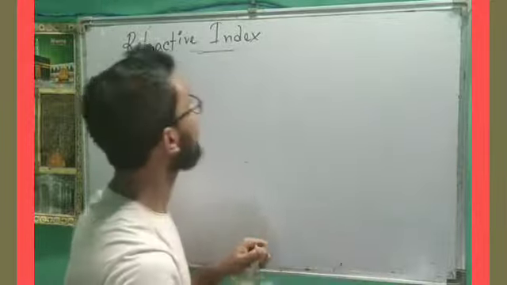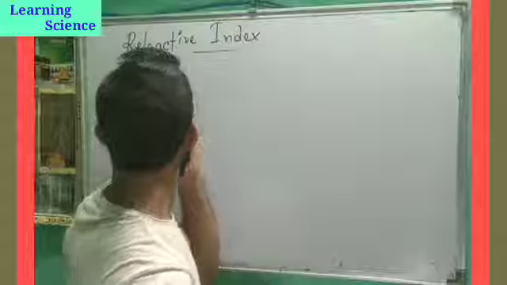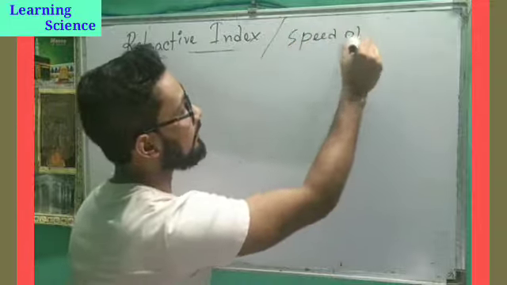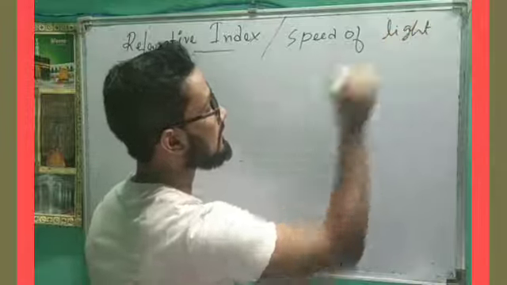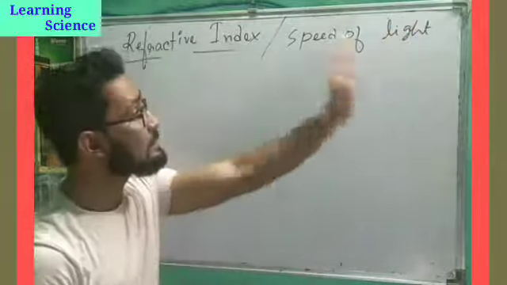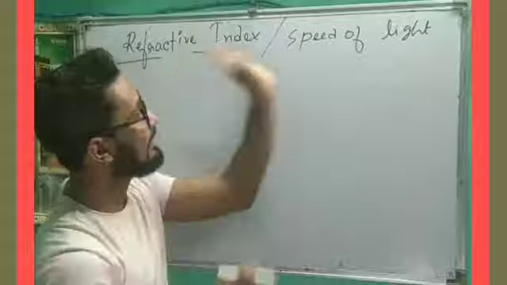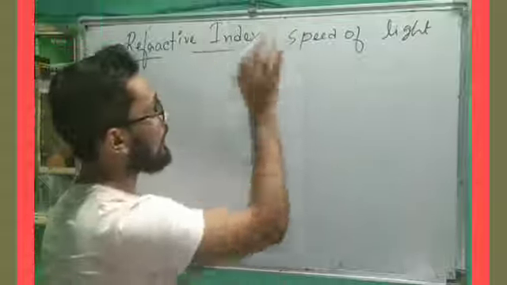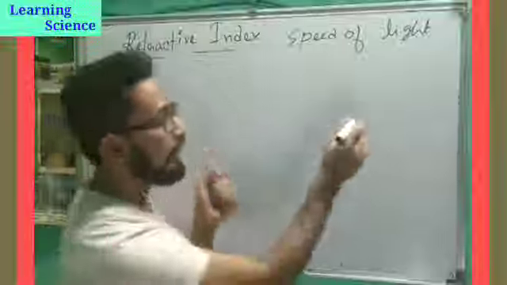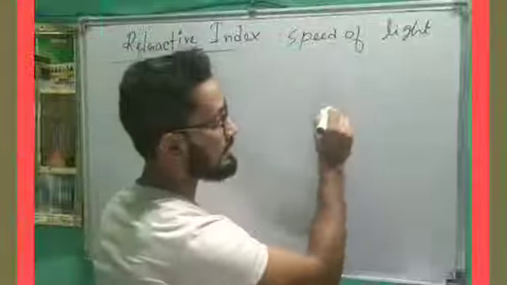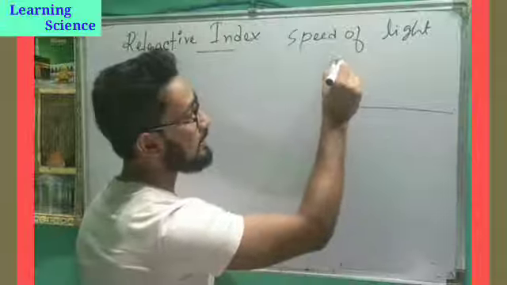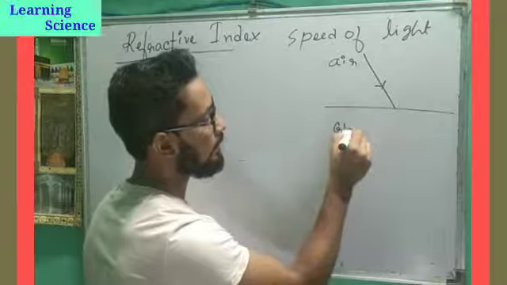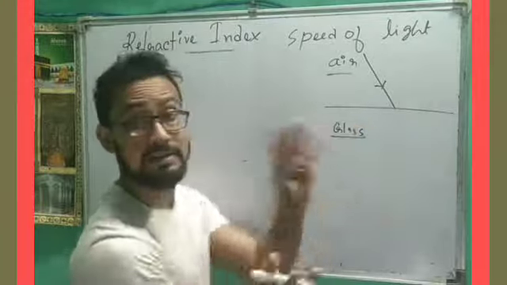Now, refractive index and speed of light. There is a relation between refractive index and speed of light. Let's see. To understand this, we need to take a case. Let's take a case: light is coming from air and entering into glass, like that. We have taken the same case as the previous one.